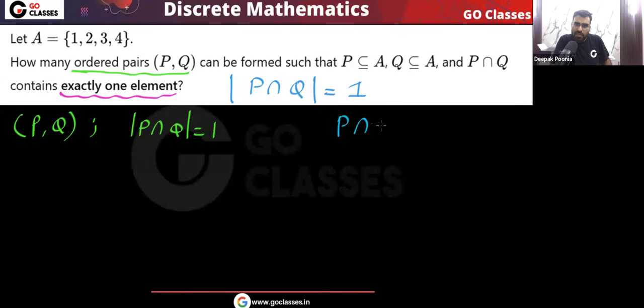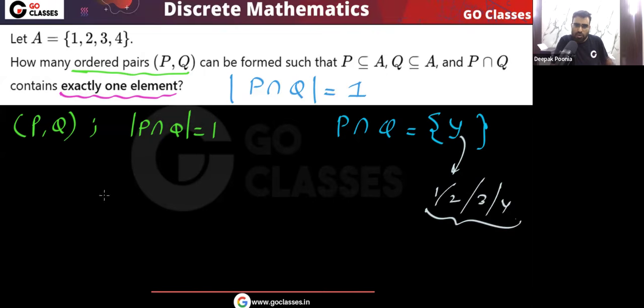I am saying that if you find P intersection Q, there should be exactly one common element. P intersection Q size is 1. So P intersection Q will have something like X, basically one element. Now this one element can be 1, or 2, or 3, or 4. Yes or no? So you first decide which element will be common.